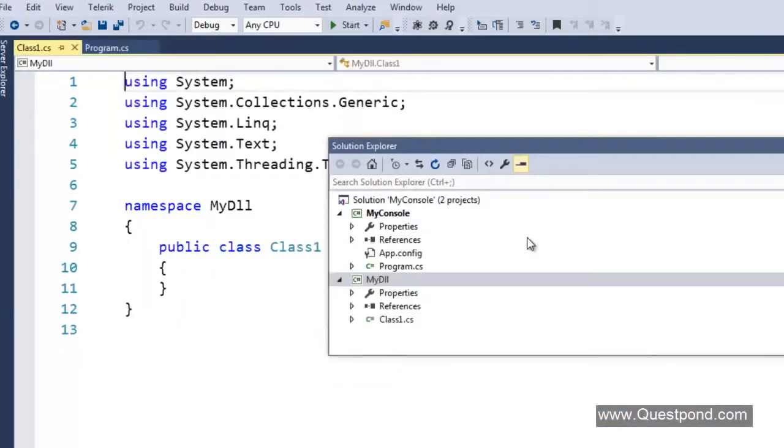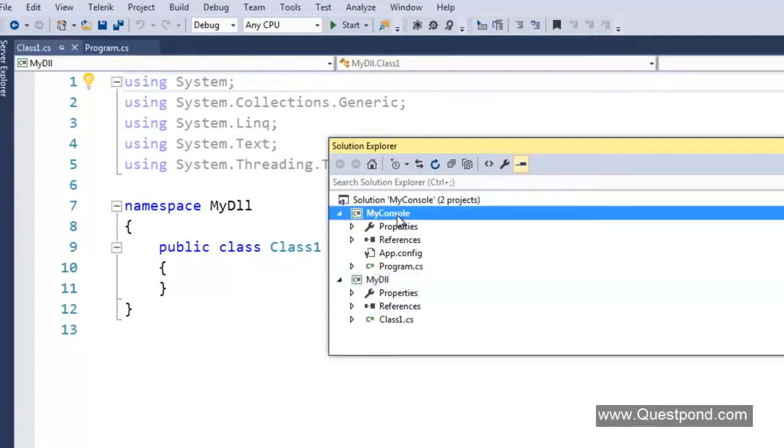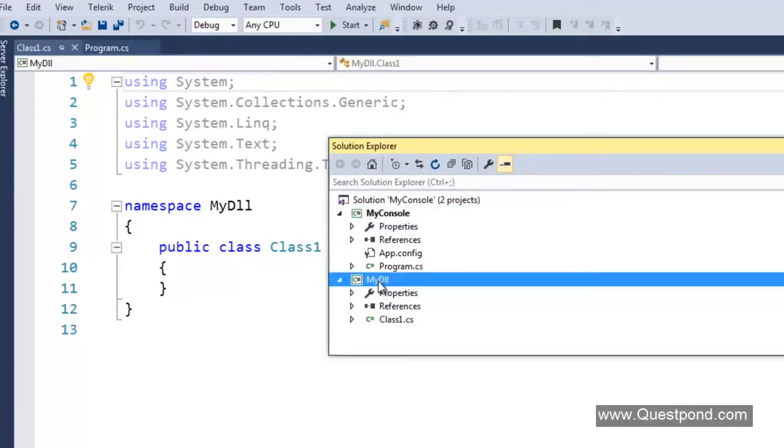So now in this solution, I have two assemblies. One is of type EXE, so this my console is of type EXE, and this is of type DLL.